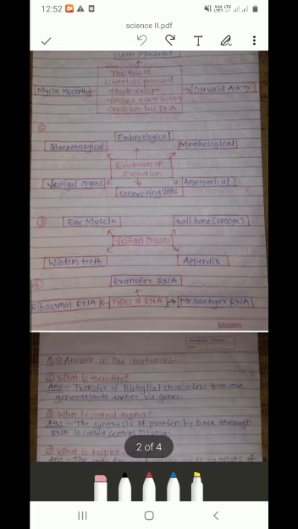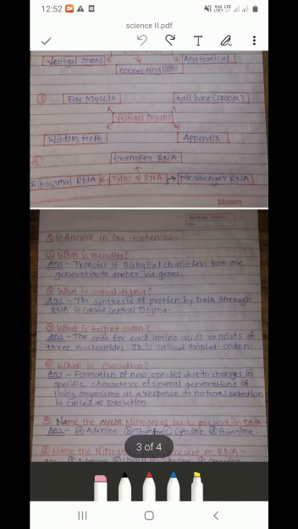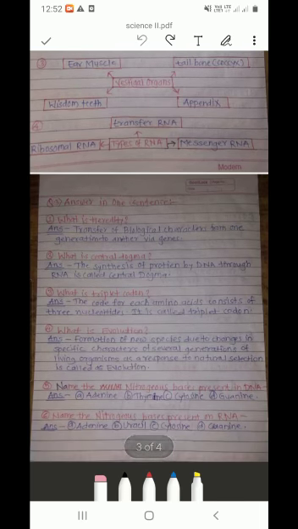Then question number 3, answer in one sentence. See, these first 4 questions are very important. First is, what is heredity?